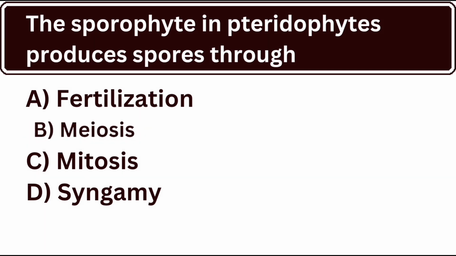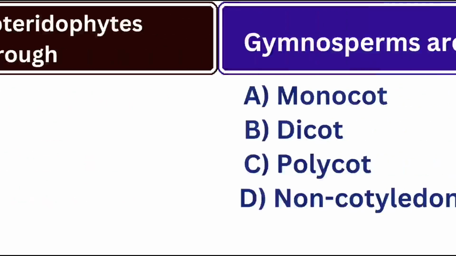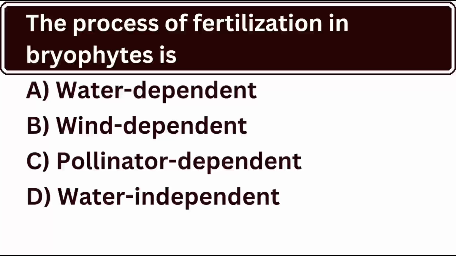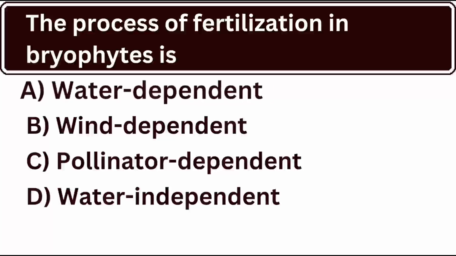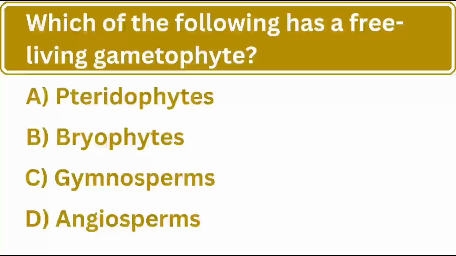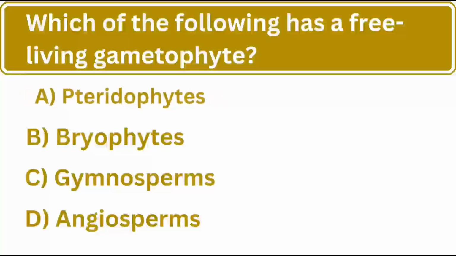Yes, the correct answer is B. Meiosis. Gymnosperms are predominantly. Yes, the correct answer is B. Dicot. The process of fertilization in bryophytes is. And the correct answer is A. Water dependent. Which of the following has a free-living gametophyte? Yes, the correct answer is A.